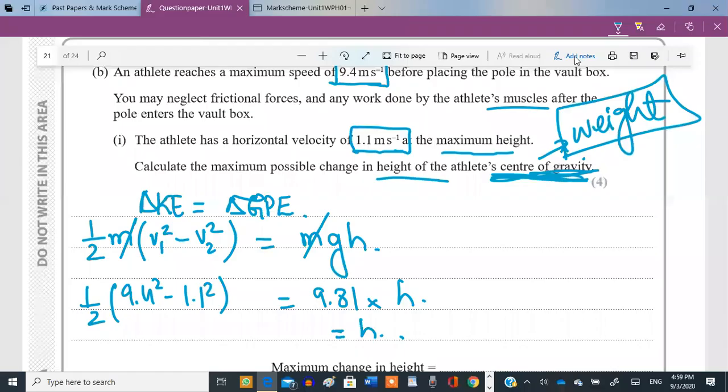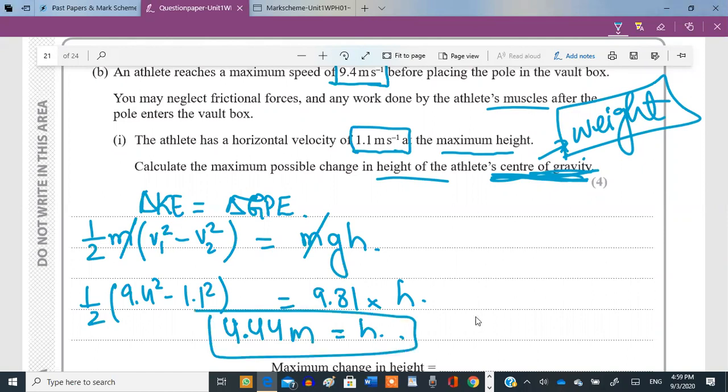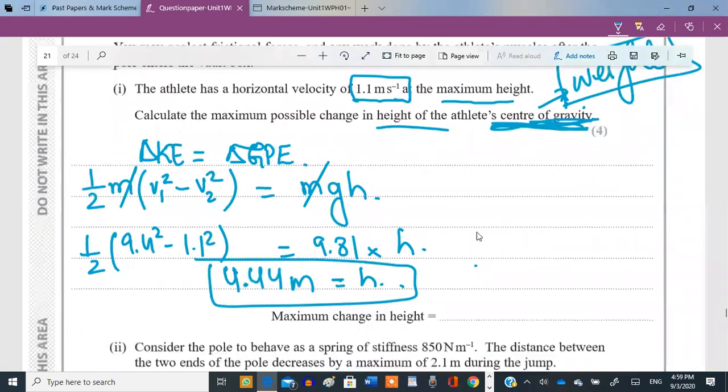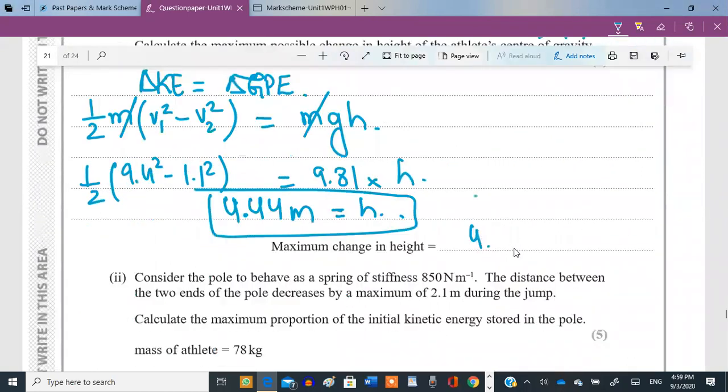Divided by 9.81. What is the answer? 4.4? 4.4, okay, meters. This should be the maximum change in height, or maximum gain in height actually, they should rather say. That's the answer.